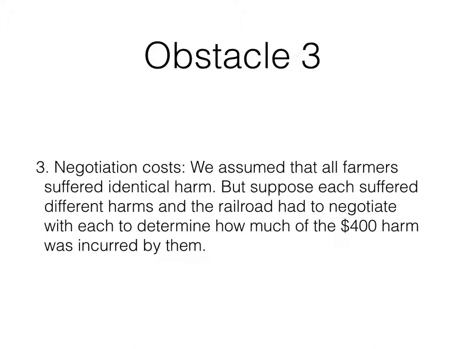Obstacle number 3 is negotiation costs. Here I've been assuming that all farmers suffered identical harm. But what if each farmer had a different loss totaling $400? Some farmers lost maybe $1 worth of crops. Another farmer lost $6. Now if you're going to have some sort of a lawsuit or any type of payment, the railroad has to negotiate how much is really being lost. In a world of zero information problems, it's easy. We already know what it is. But in the real world, you have these negotiation costs which can exhaust any gains from trade, and you end up with the least cost solution.